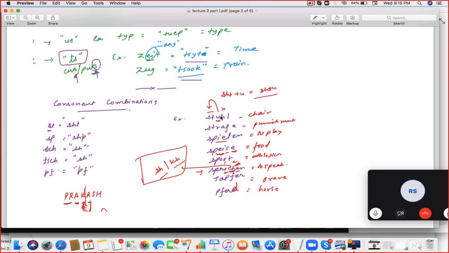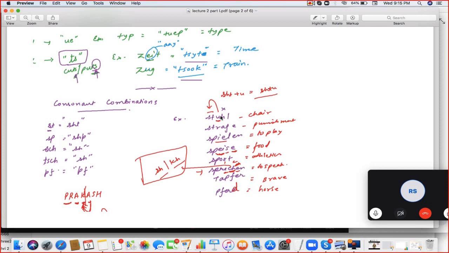Yes. So speak the example. Stuhl. Strafe. Next. Spielen.